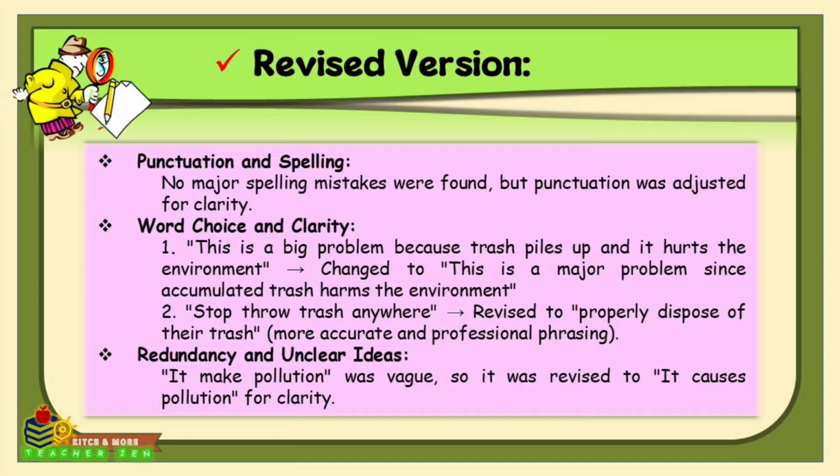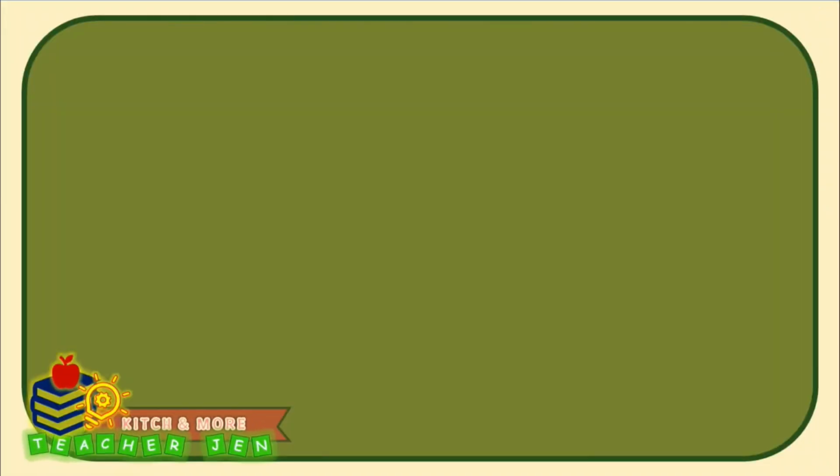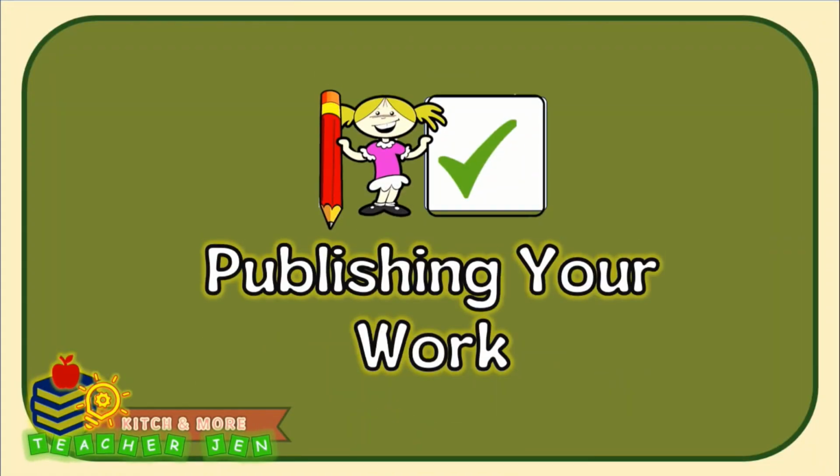Then lastly, we made revisions with the redundancy and unclear ideas. It make pollution is an example to that, and that is very vague. So it was revised to it causes pollution for clarity. So all these revisions improve the passage's readability, coherence, and correctness while maintaining the original meaning. Let us now move on to publishing your work.